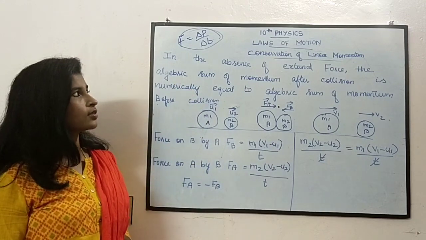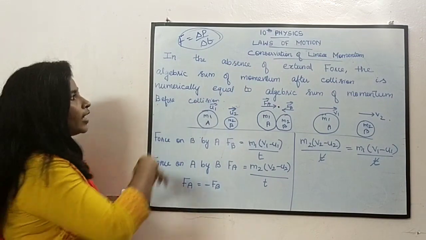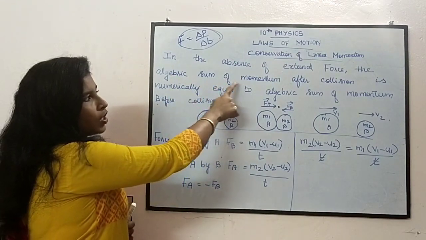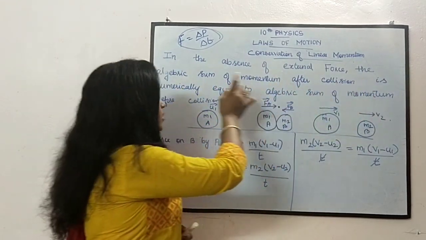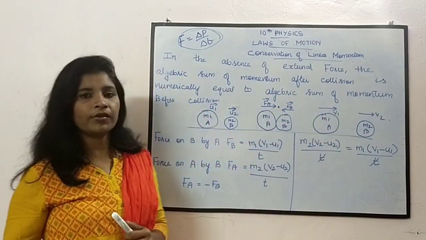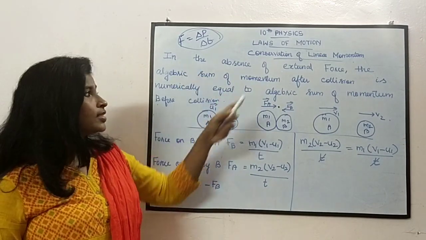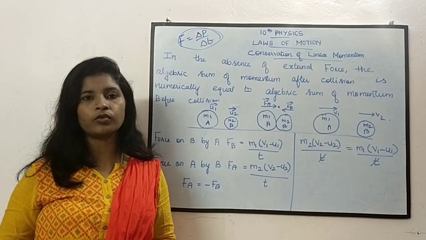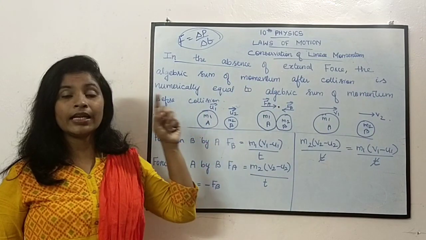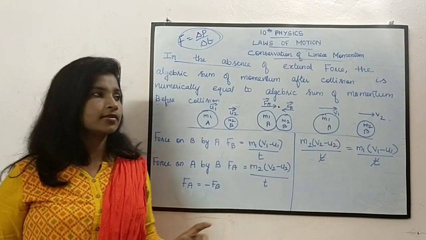So let us see what this conservation of linear momentum says. In the absence of external force, the algebraic sum of momentum after collision is numerically equal to the algebraic sum of momentum before collision. What does it say? The first point is, in the absence of external force, we are not applying any external force. This is very important. Linear momentum is conserved only if there is no external force.